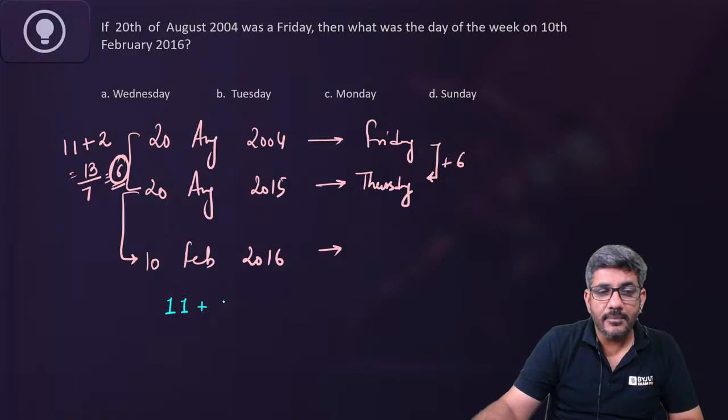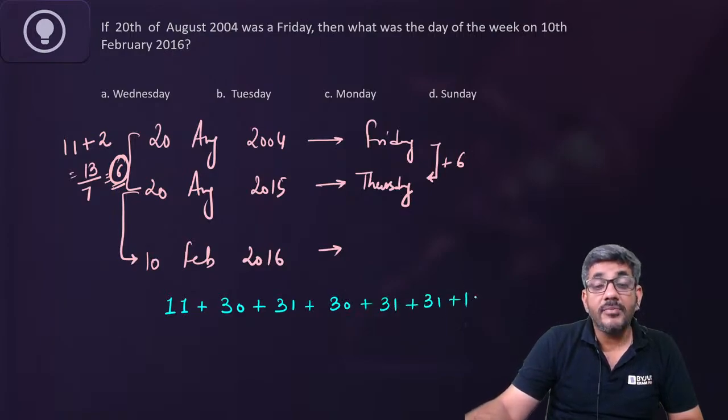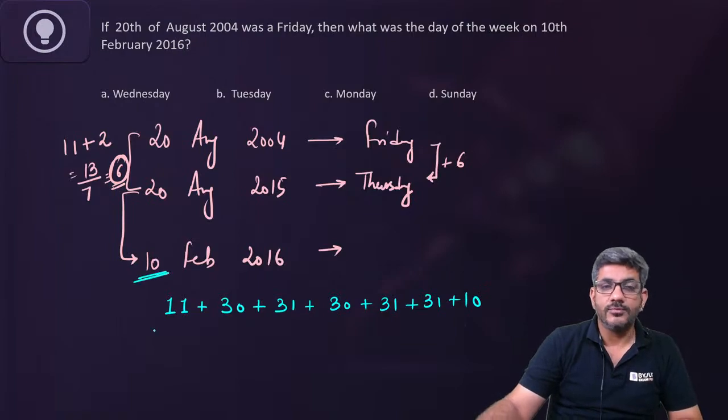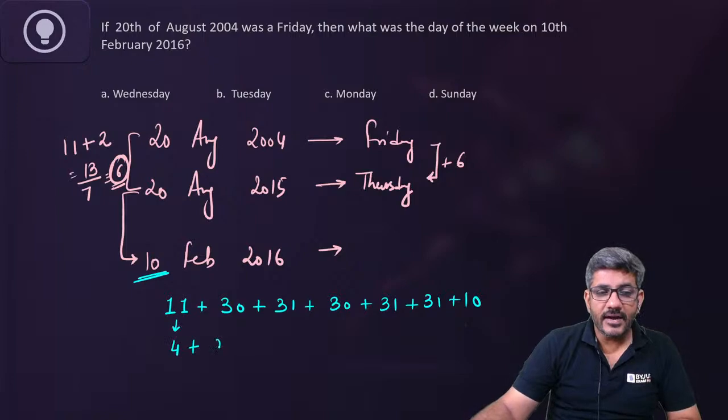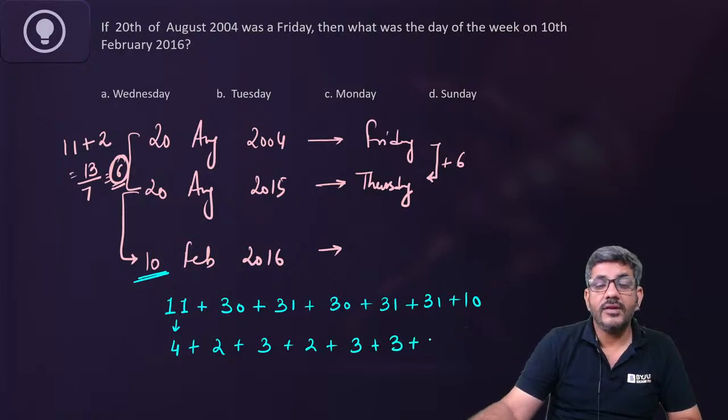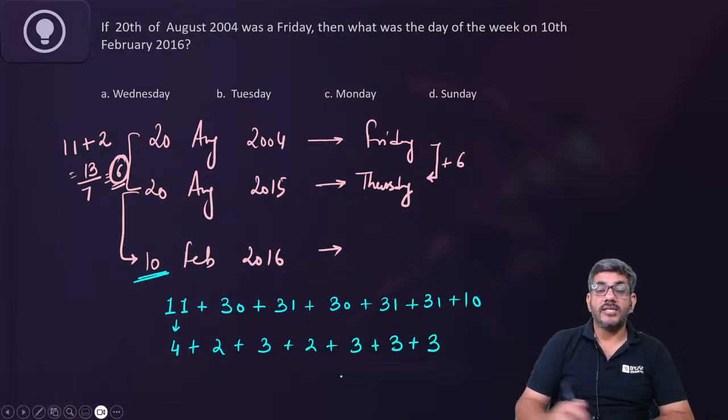After that, I have September 30 days, October 31 days, November 30 days, December 31 days, January 31 days, and February 10 days, because we have to come to this point. This 11 divided by 7, 4 remainder. 30 divided by 7, 2 remainder. Then 3 remainder, then 2 remainder, then 3 remainder, again 3 remainder, and then we have 3 remainder. 10 divided by 7 is 3.